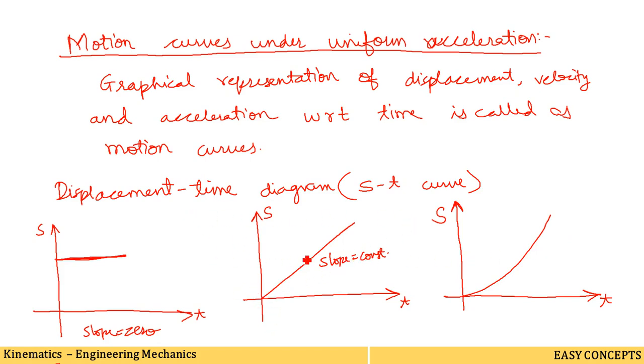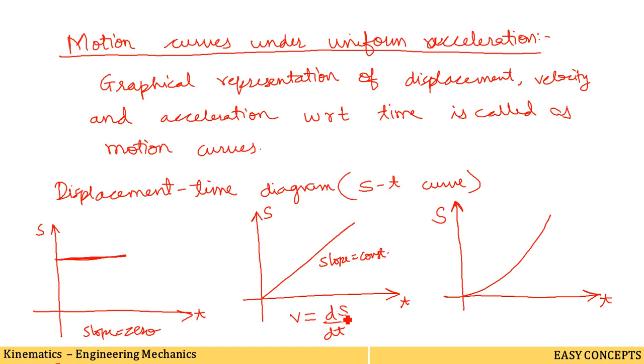Now what can we comment on this type of curve drawn for a displacement time diagram? When the slope of the ST curve is 0, the body remains at rest and the velocity of the body is 0. But when the ST curve varies linearly, the slope is constant, and it gives the uniform velocity of the body, which is given by v = ds/dt.